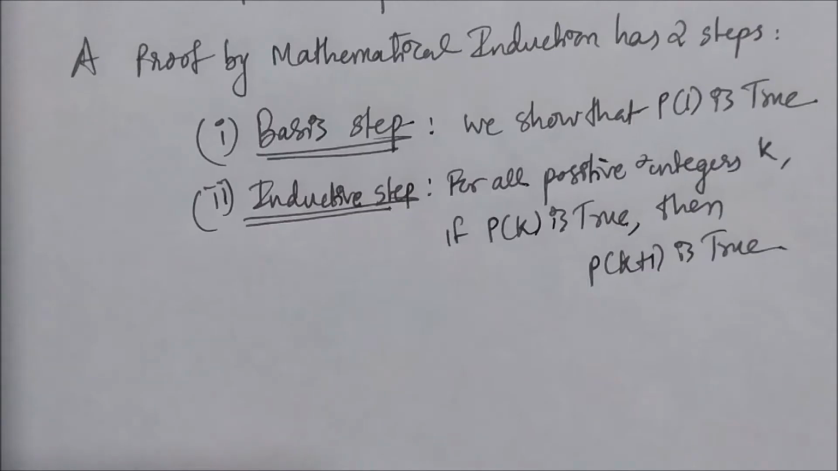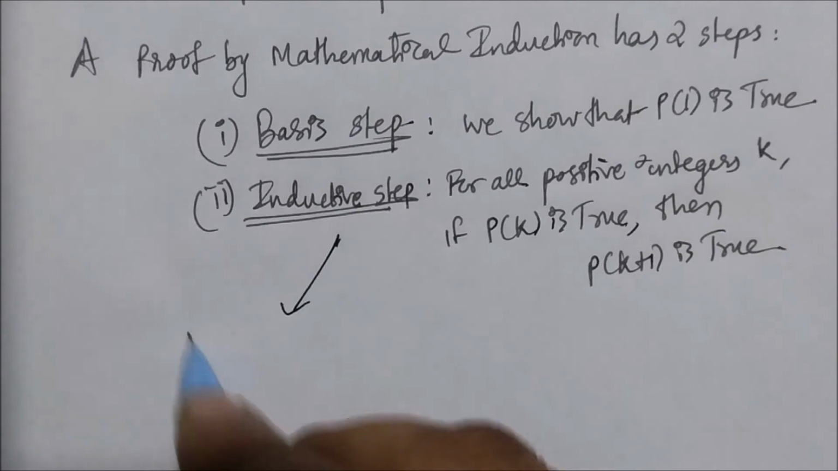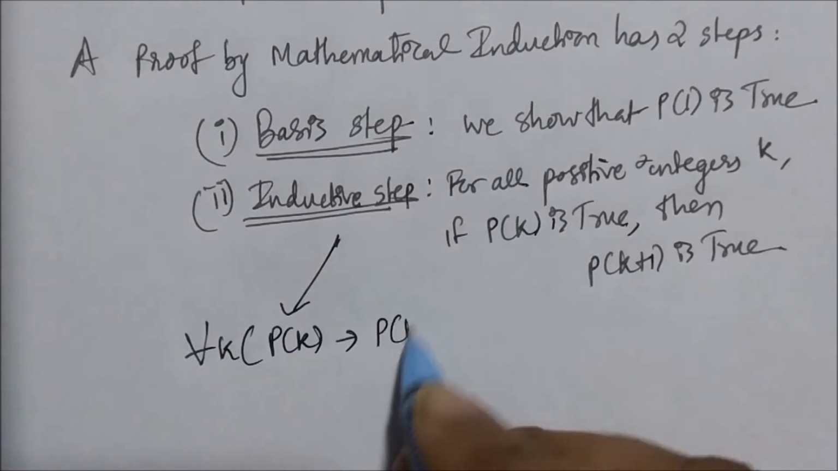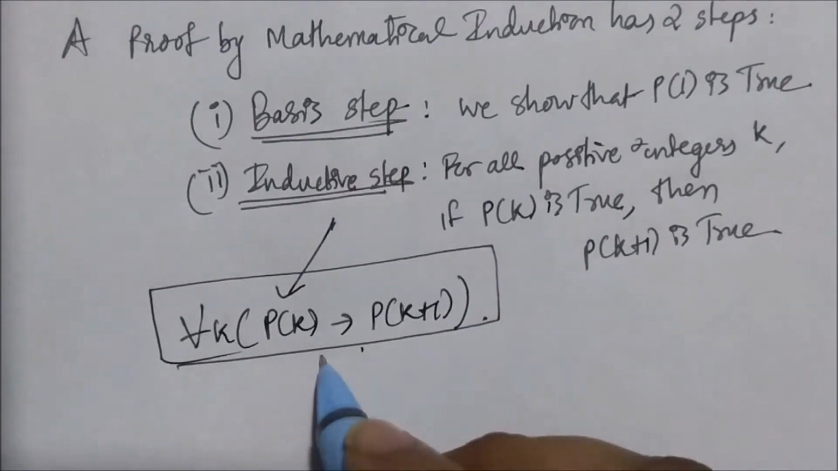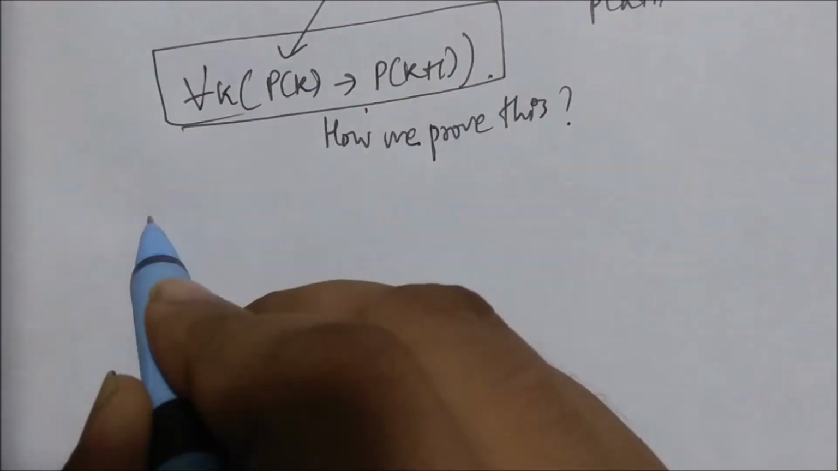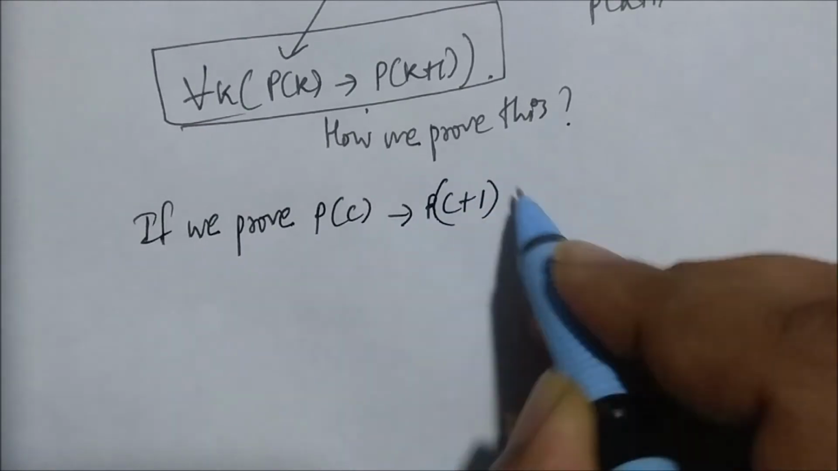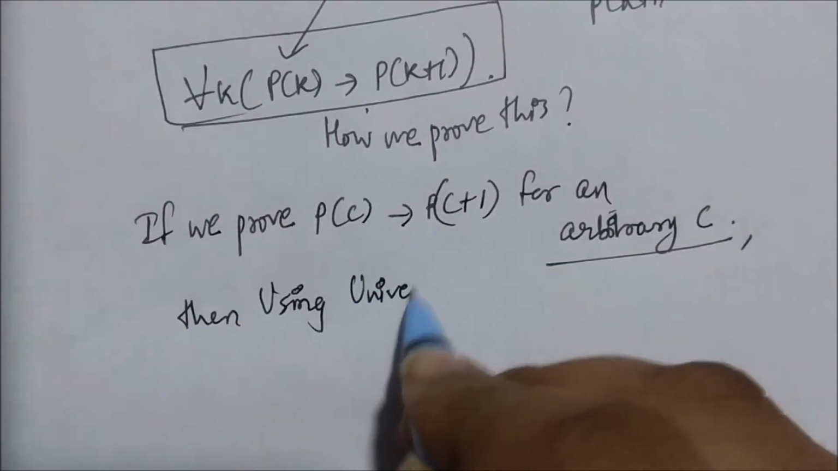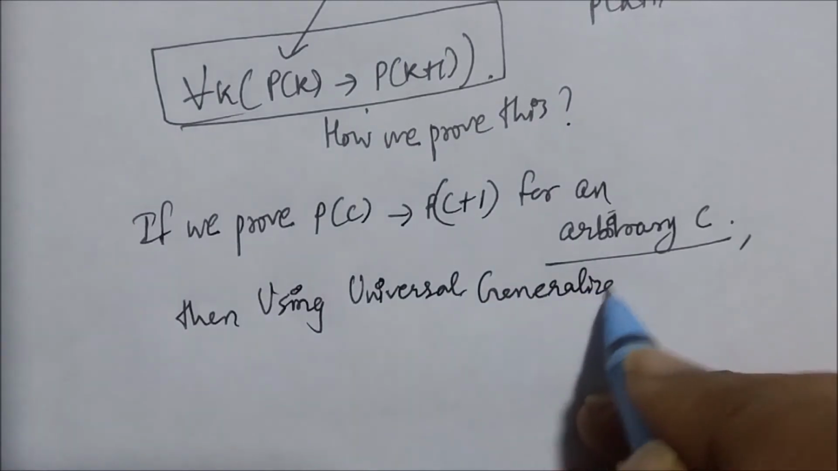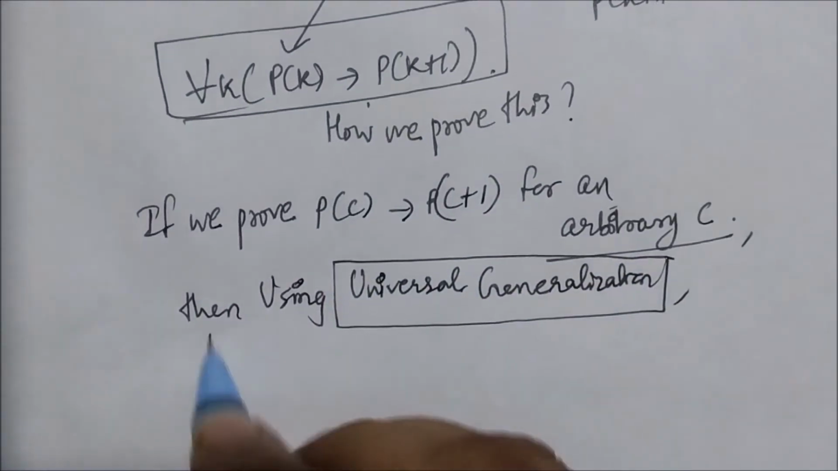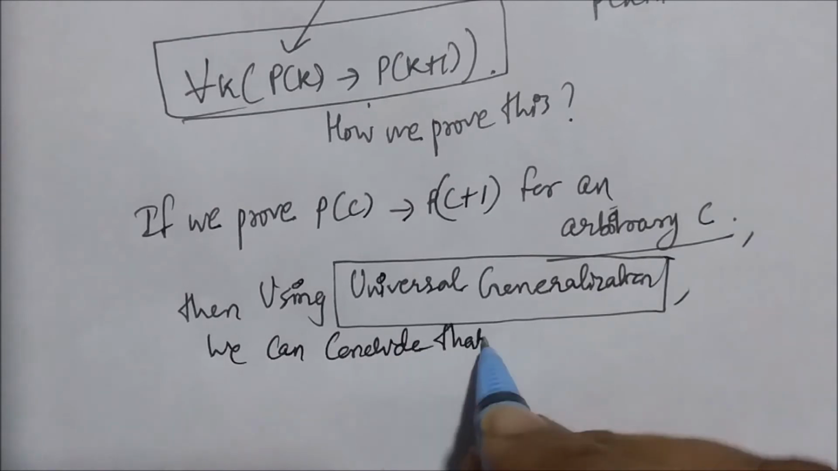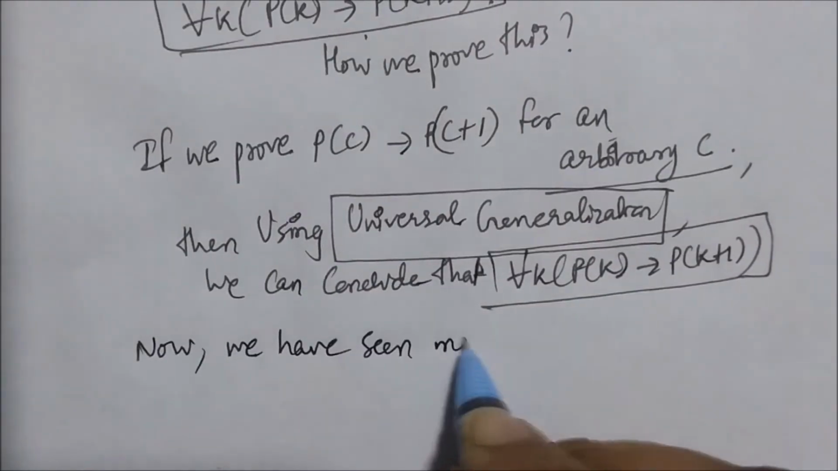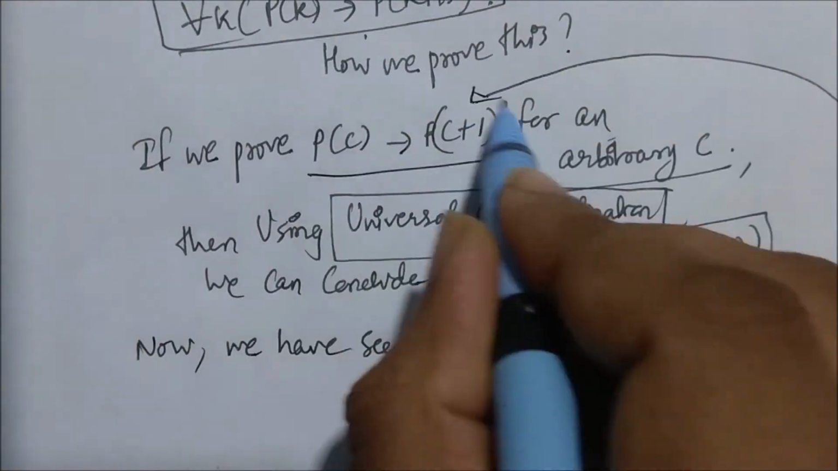That's what we'll prove. So to prove for all k, P(k) implies P(k+1), how will we do this? If we just prove P(c) implies P(c+1) for an arbitrary c from the domain of positive integers, then we can conclude using universal generalization that for all k, P(k) implies P(k+1), right? And that's how we prove that. And we know the methods for proving conditional statements. We have seen the methods.